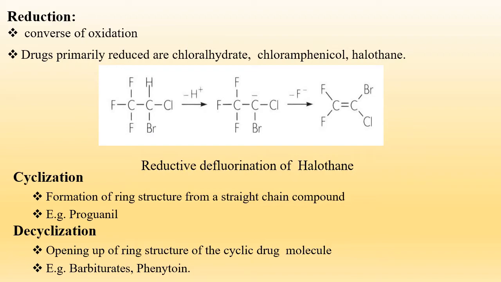Since reversible reactions usually lead to conversion of inactive metabolite into active drug, they may result in delay of drug removal from the body, hence prolongation of action. The reduction of carbonyls depends on their reactivity towards bioreduction. Carbonyls can be divided into three categories: the aliphatic aldehyde and ketones, the aromatic aldehyde and ketones, and the esters, acid and amides. The order of reactivity of these categories of drug in undergoing reduction is first the aliphatic aldehyde and ketone, followed by the aromatic aldehyde and ketone, and third the esters, acid and amides.